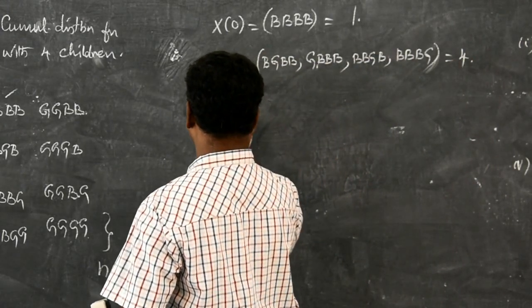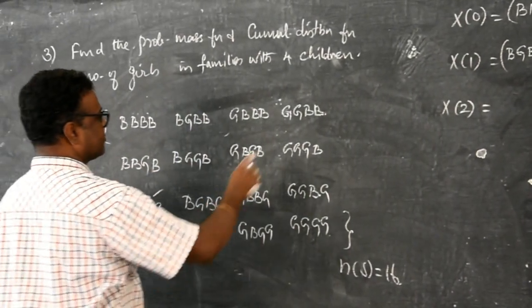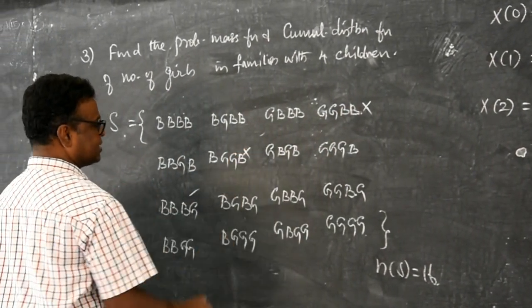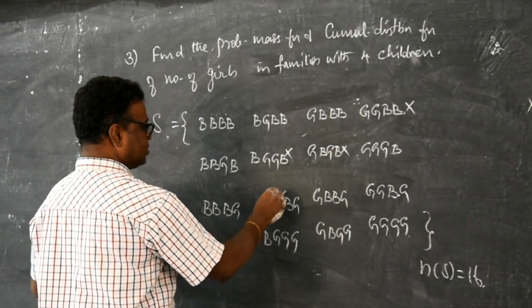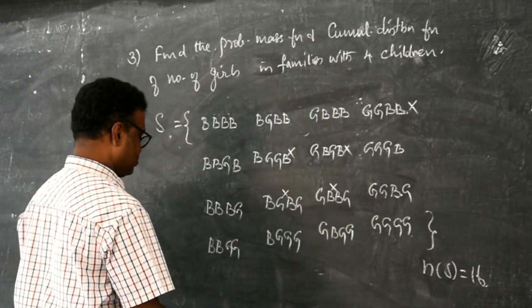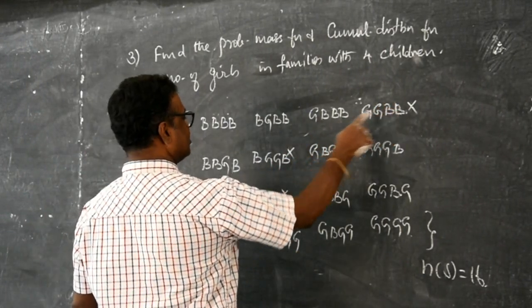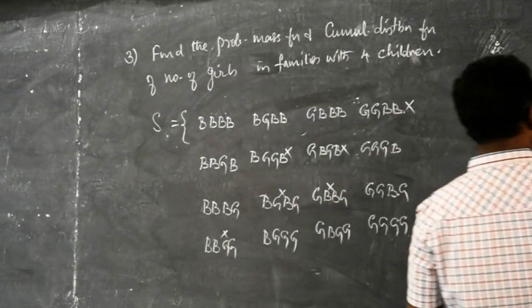Now, X of 2, 2 girls and 2 boys. How many? 1, 2, 3, 4, 5, 6. Can you say?